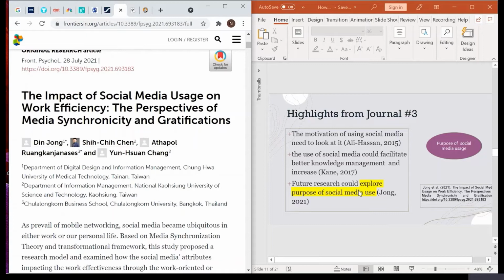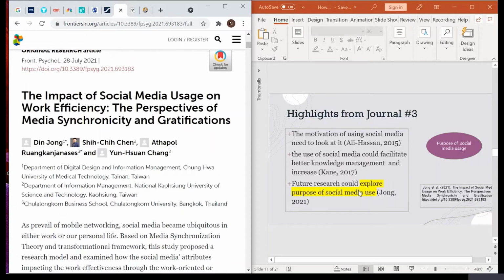By knowing that purpose, we are able to reduce the loneliness or isolation among people who are using social media. If people have a purpose in using it, it will not make them relate to loneliness or depression.